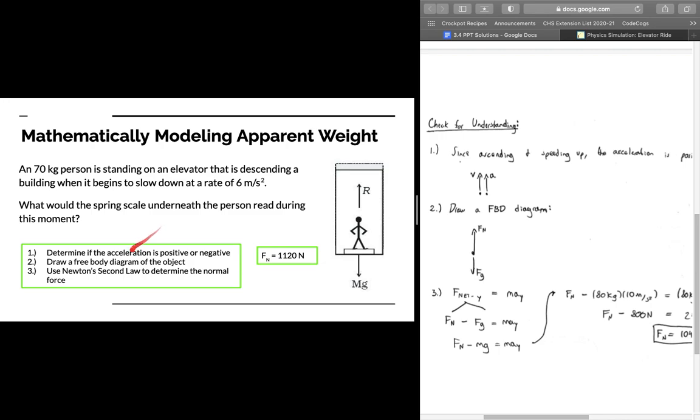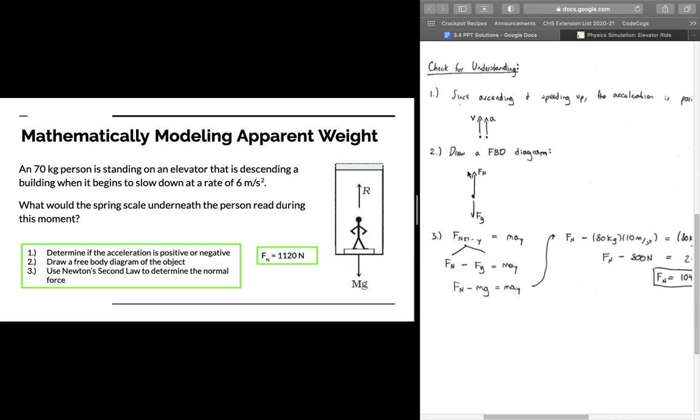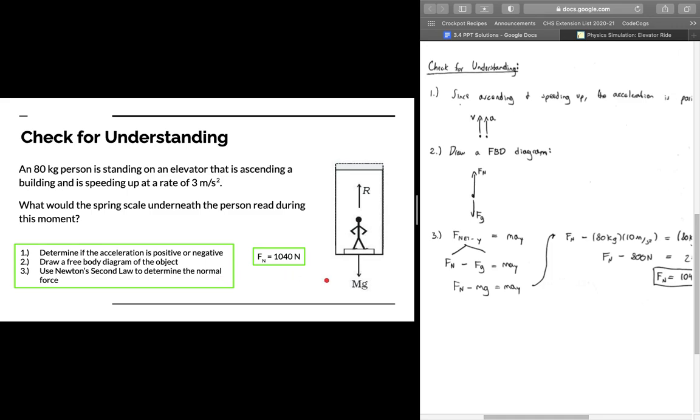The next thing we do is we draw a free body diagram of our object, which again is going to be the same as we've seen before. So we have the normal force, and we're going to have the force due to gravity. Okay, and then lastly, we use Newton's second law to determine the normal force. So again, we have F net y, which is going to consist of the normal force minus Fg based on the free body diagram, and that's going to be equal to mass times the vertical acceleration, m ay. So as a result, we're going to have Fn minus Fg equals m ay.